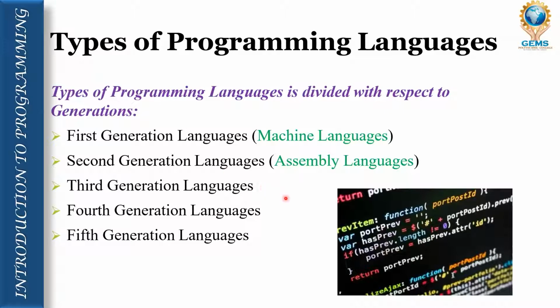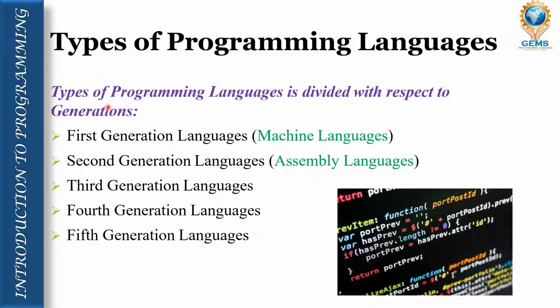Now we are going to see the types of programming languages. When we talk about the types of programming language, we again need to see with respect to which aspect we are talking. So here we are going to see the types of programming language with respect to generations. Here I am using the word generation. With respect to generation, we are going to see the types of programming language.